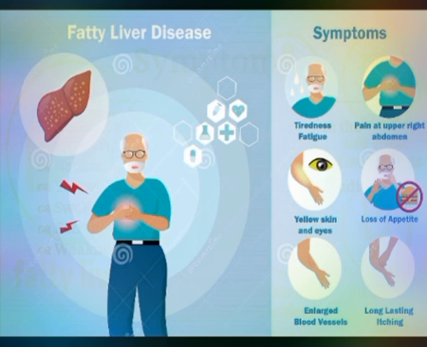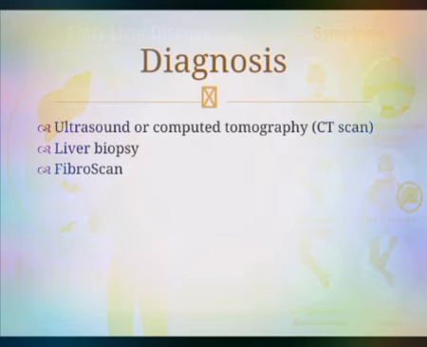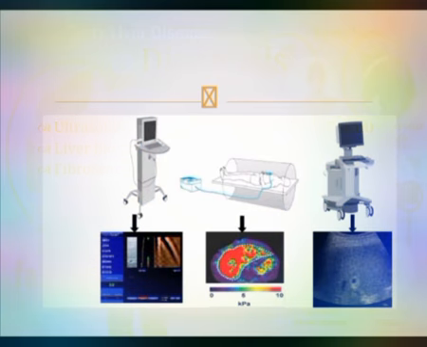Now move towards the diagnosis of fatty liver disease. First is ultrasound or computed tomography, which is commonly known as a CT scan. The laboratorians need to see a picture of the liver. Liver biopsy is the second one, to determine how far advanced the liver disease has progressed. The third one is the fibroscan, in which the laboratorians find out the amount of fat and scar tissue in the liver. Here is the picture of all the diagnostic procedures for fatty liver disease.